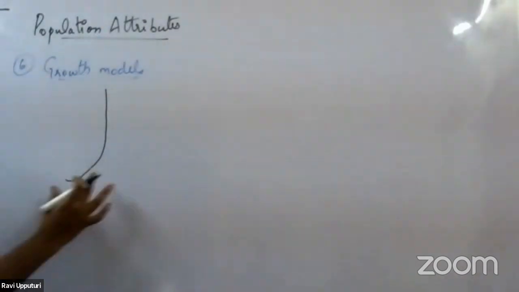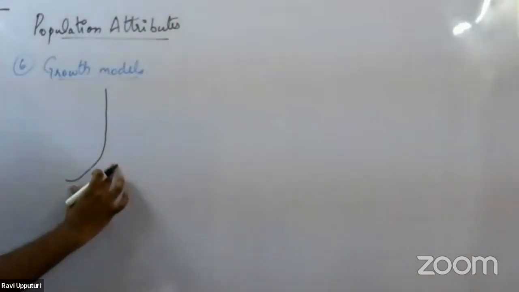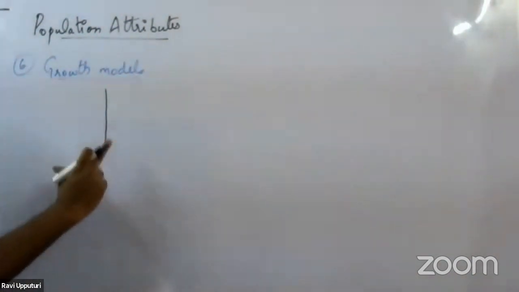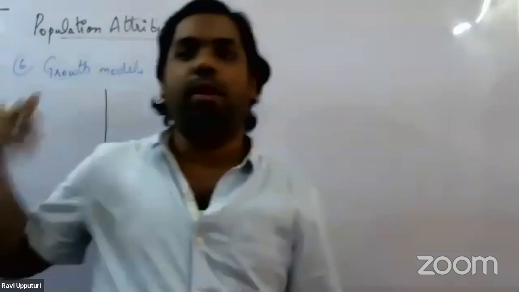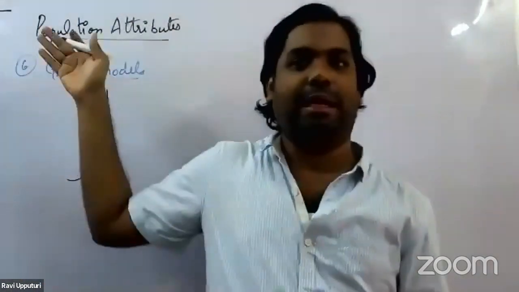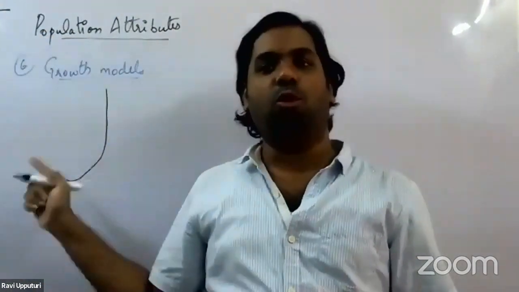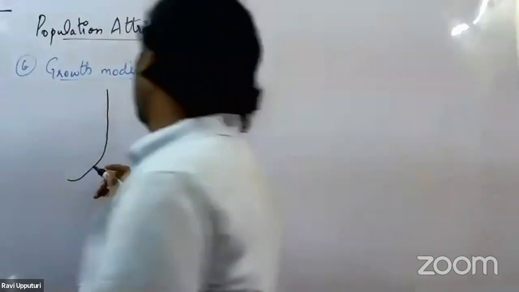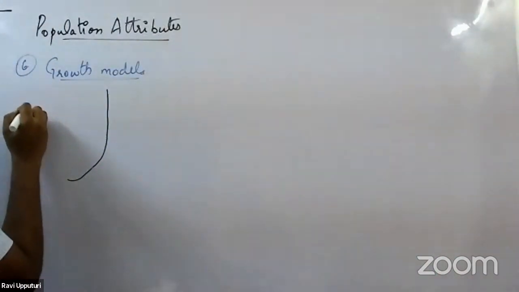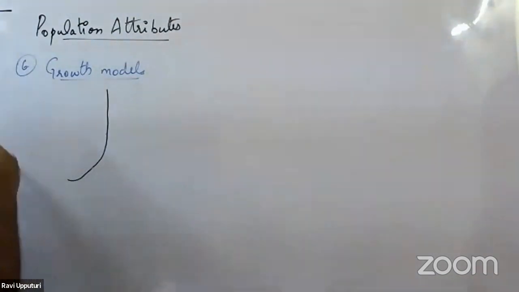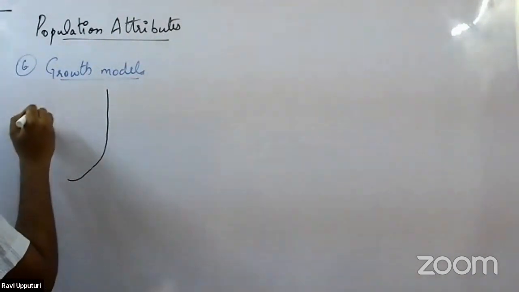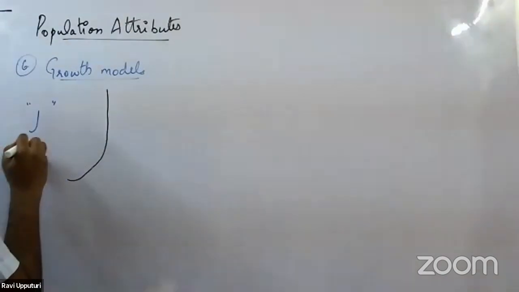Initially, the period of growth will be slow, but once they get used to it, the growth will be maximum. It keeps on reproducing and keeps on increasing. This is the first type of growth model, which we call the J-shaped growth. So we would call it the J-shaped curve or J-shaped growth model.